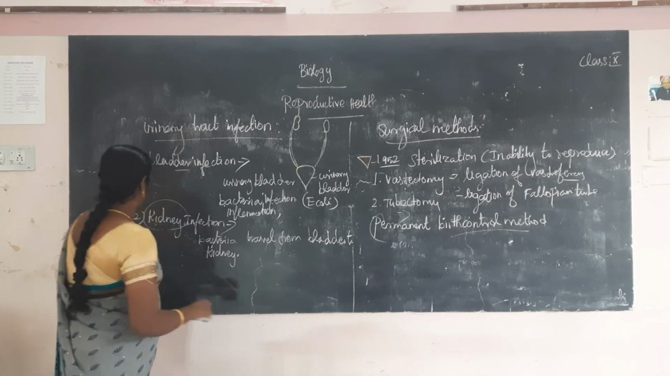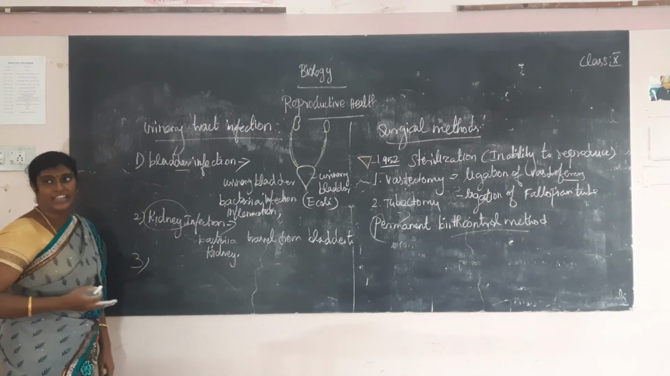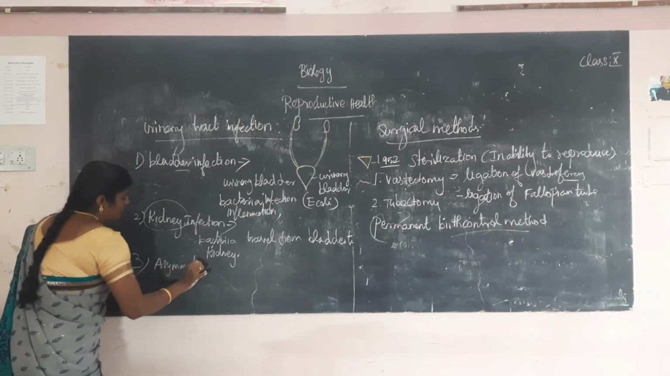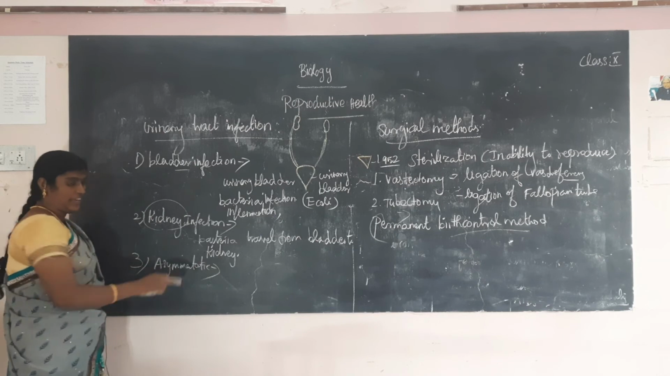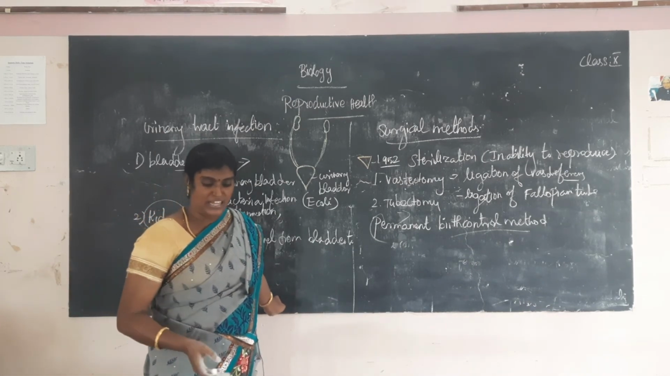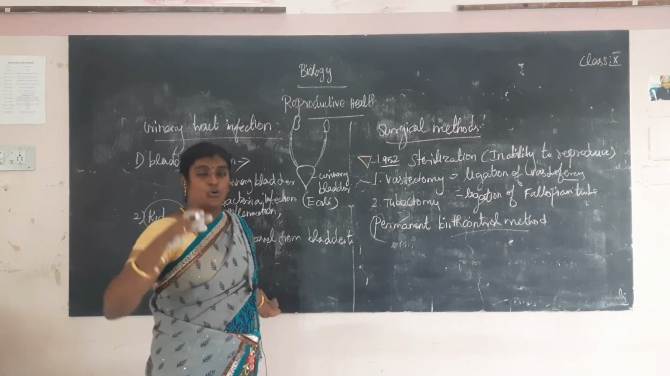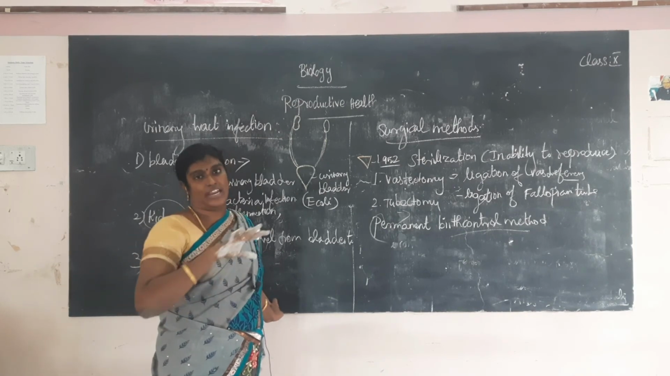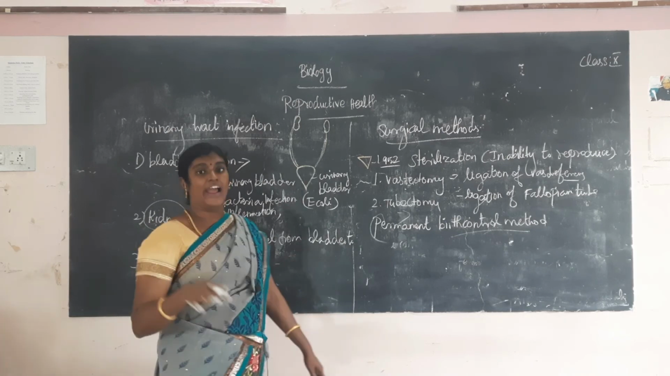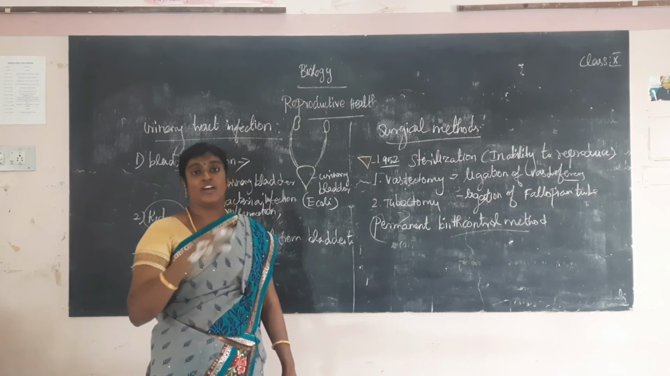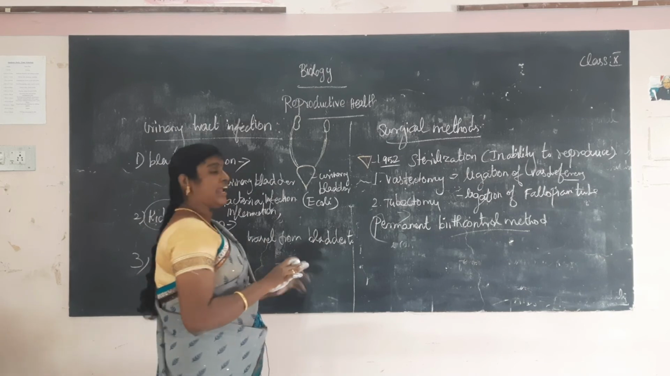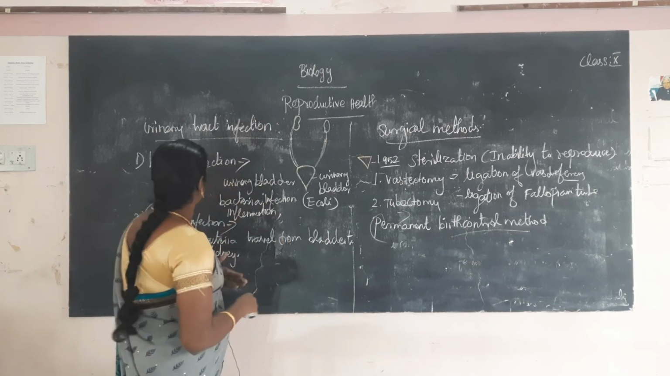The third one is asymptomatic infection. What is the meaning of asymptomatic? Absence of symptoms is called asymptomatic. Sometimes the bacteria are present in the urinary bladder, but they may not show any disturbance. Does not show any symptoms. That is called asymptomatic.